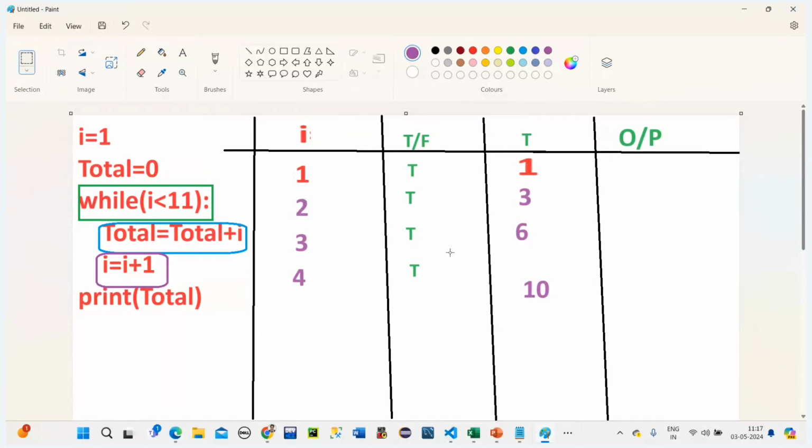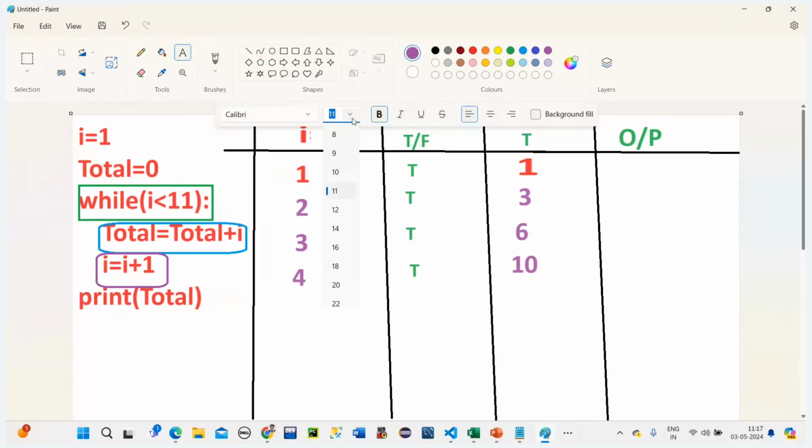Yeah, so after this, 10. Next, what happens? Coming to the I again. Now it will update the I value. I value is how much now? 4 plus 1, 5. Yes, exactly. So the I value is now 5. So let's write this 5. And to keep this default, always increase the font.